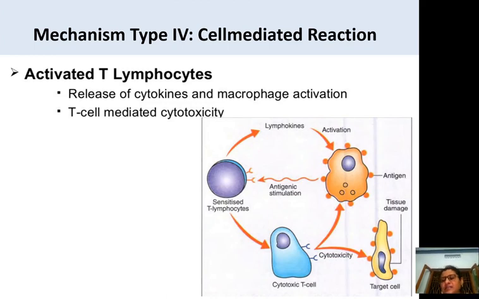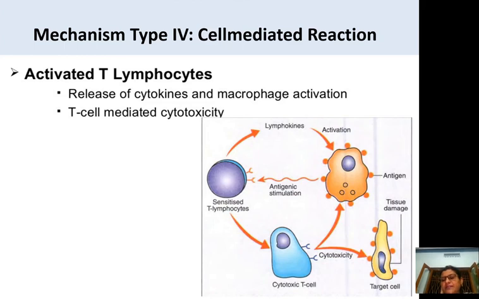These cytotoxic T cells cause the destruction or lysis of the tissue which contains the antigen. It acts as a target cell to the cytotoxic cell. So it damages the tissue and causes the lysis of the cell.